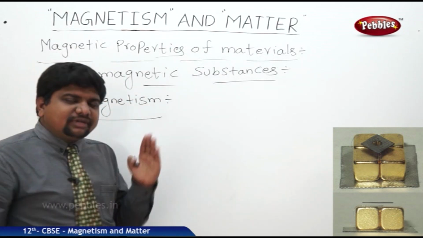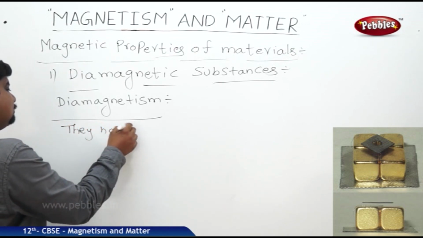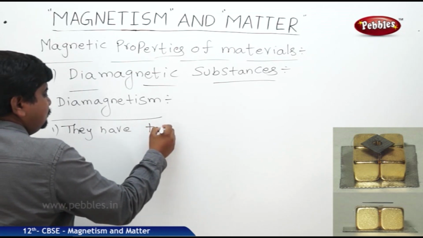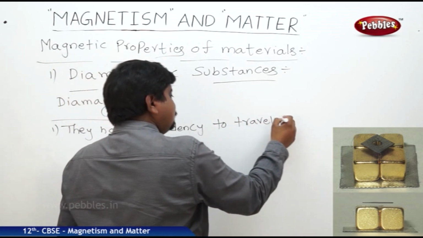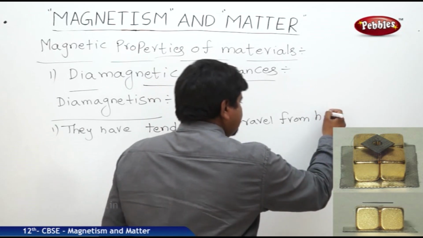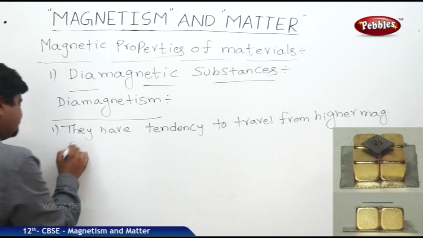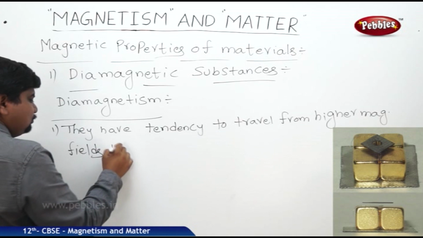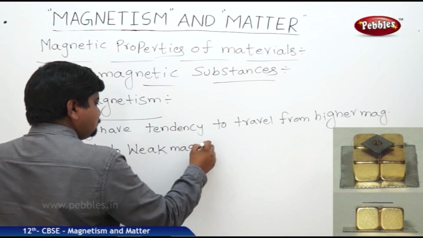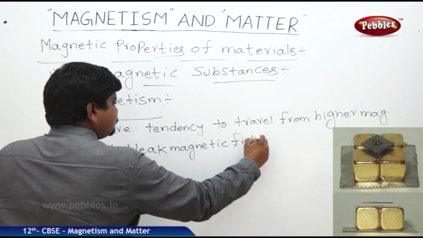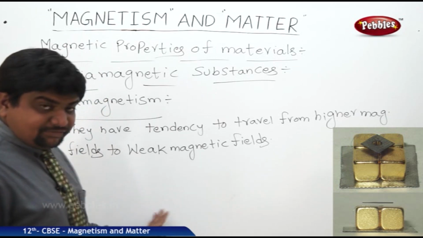That means, first of all, they won't respond to the applied magnetic fields. They have the tendency to travel from higher magnetic fields to low or weak magnetic fields.